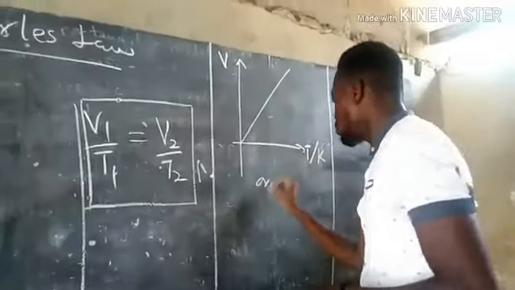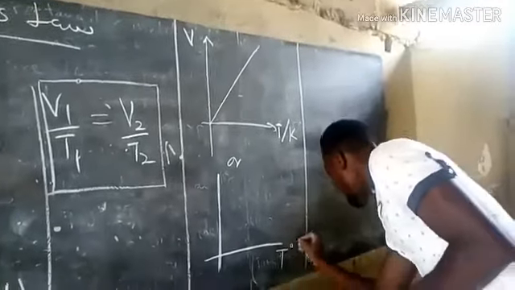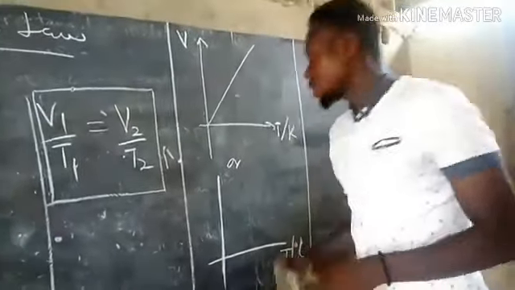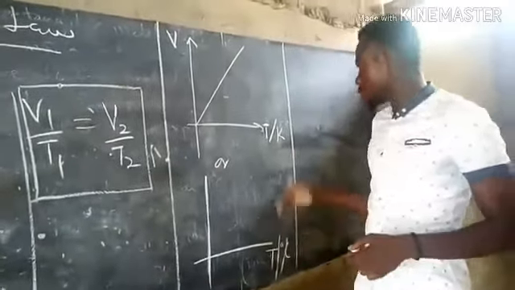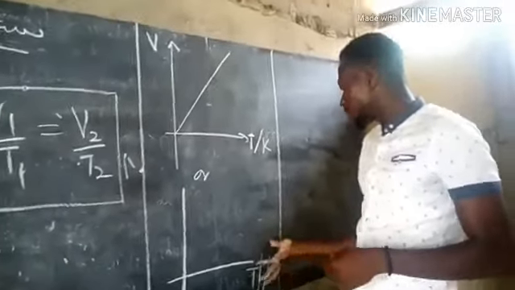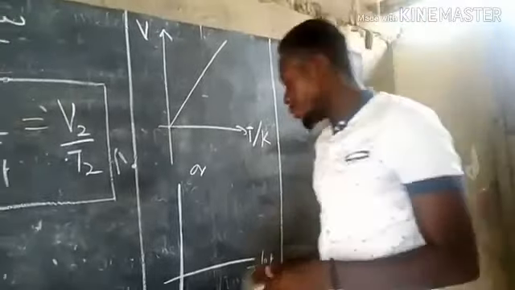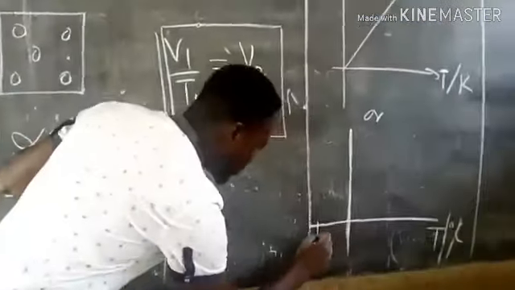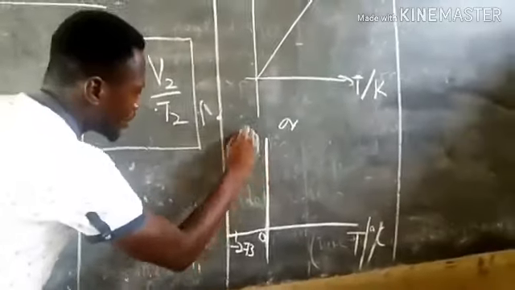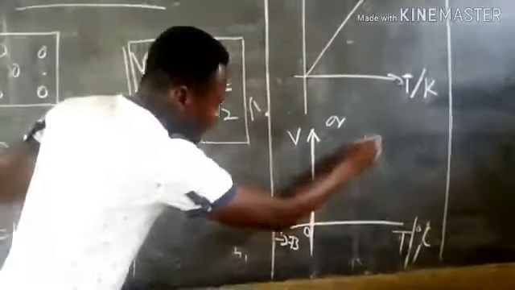Okay, now let's assume we are plotting the temperature in terms of degrees Celsius. Don't forget, if you want to change degrees Celsius to Kelvin, we add 273. And if you want to change Kelvin to degrees Celsius, we subtract 273. So let's have negative 273 here, and this will be 0. So this will give us the graphical representation of volume against temperature.